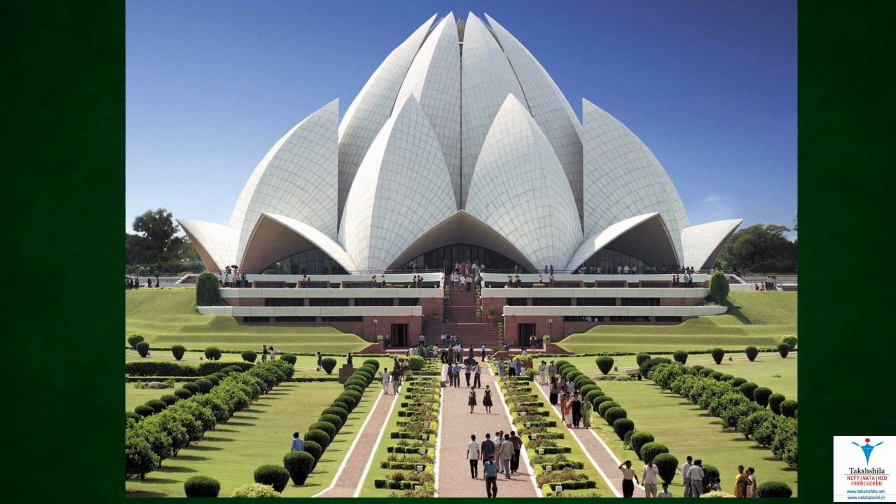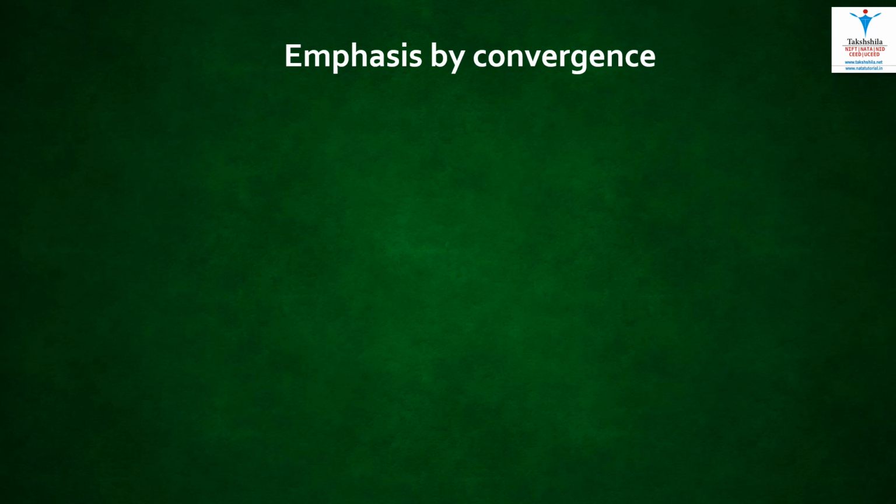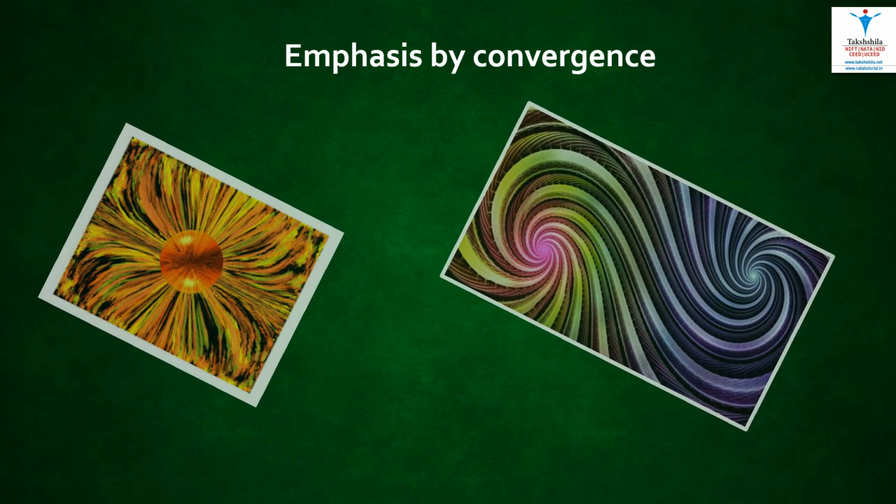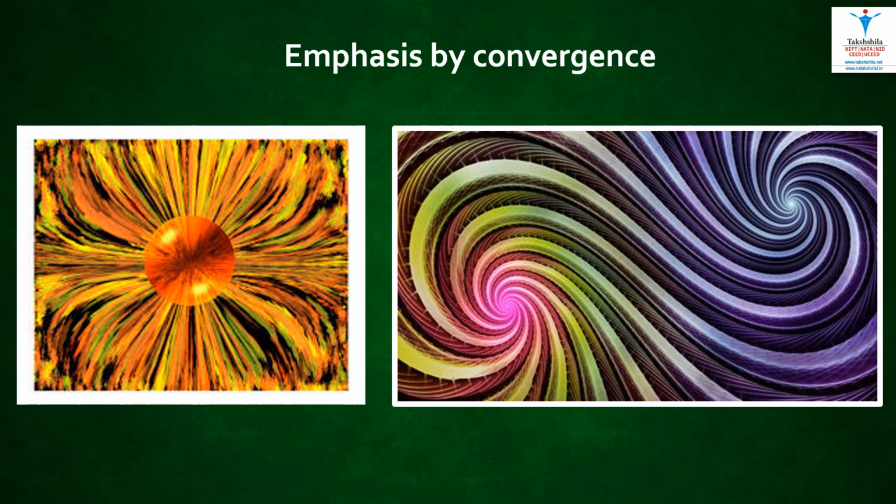This is emphasis by location. The area around the monument is designed in such a manner that the focus is only on the monument. This is emphasis of convergence. As we can see, the elements of design are converging into a point and the focus is on the converging point.